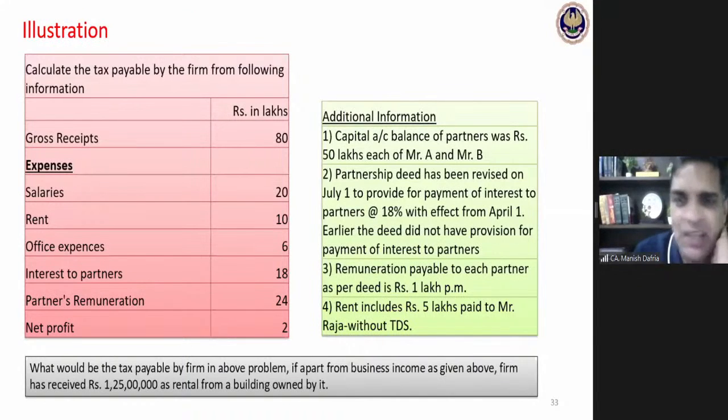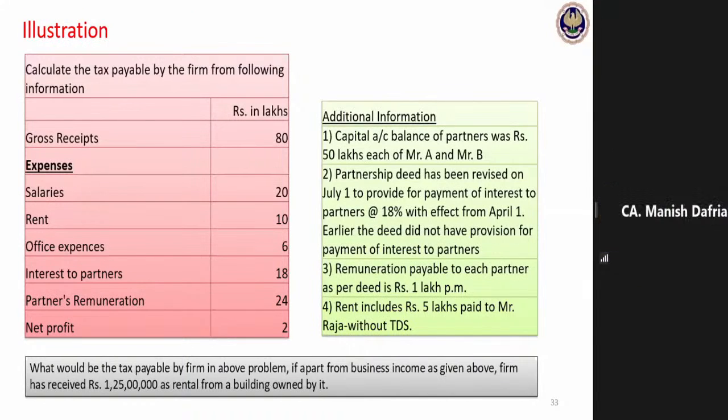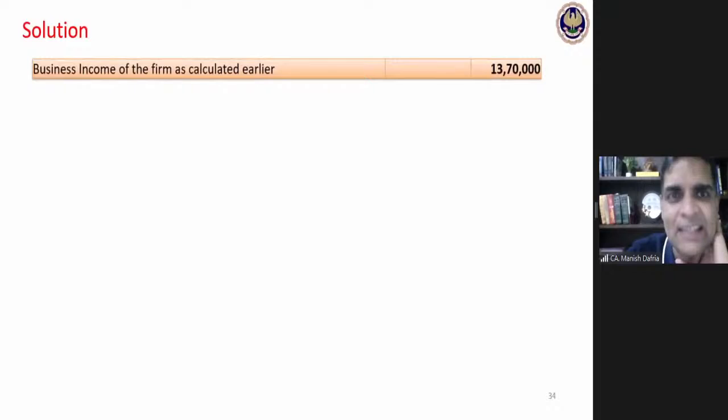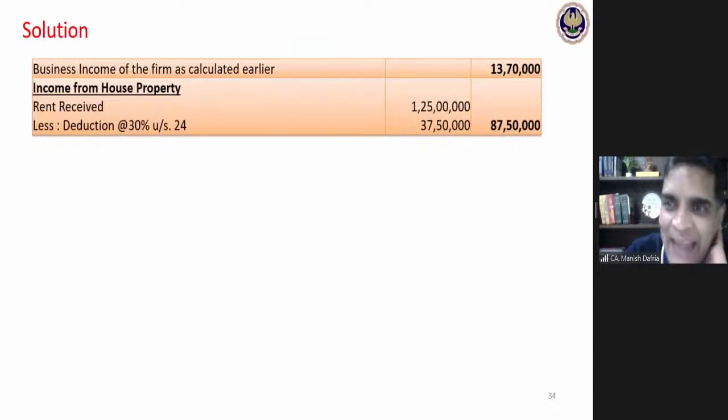So the same question, 13,70,000 is going to be my business income. Very simply, add to it my house property income. Now, I don't think I need to tell you that in house property income, you won't be adding the total 1 crore 25 lakhs. There is this 30% deduction, which is always available. So 1 crore 25 lakhs minus 30% deduction under section 24, the taxable house property income is 87 lakhs 50,000.